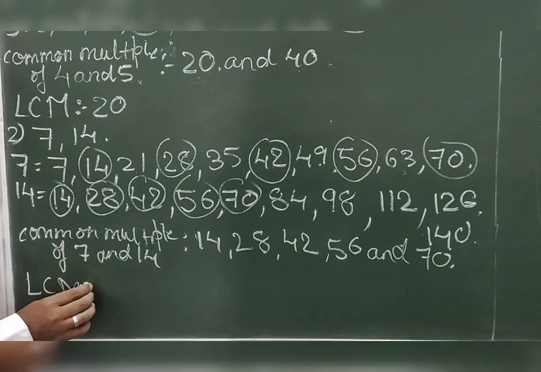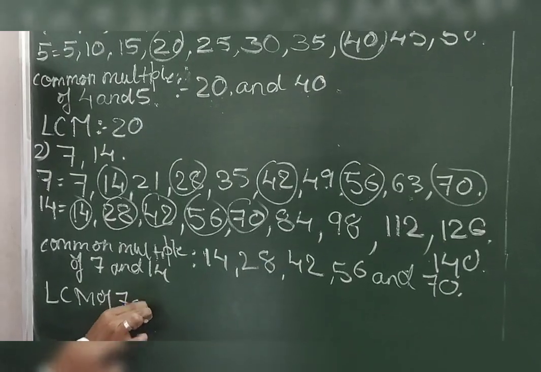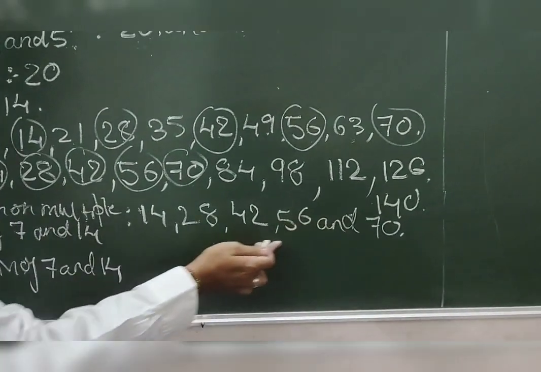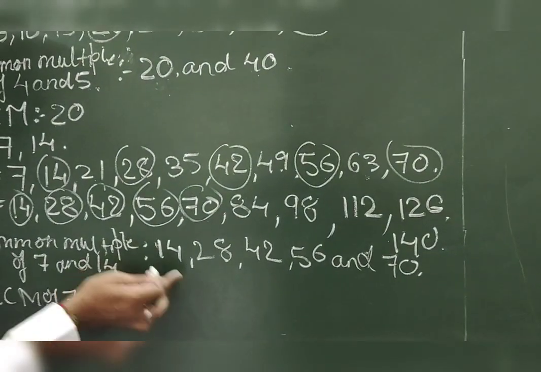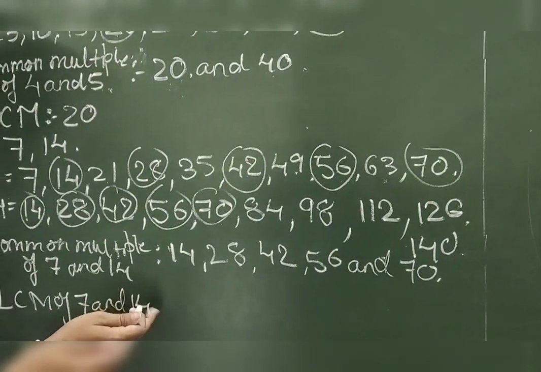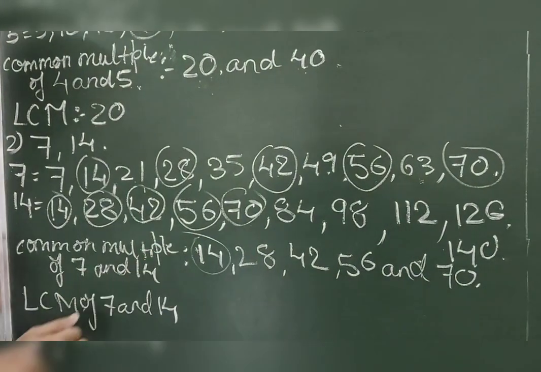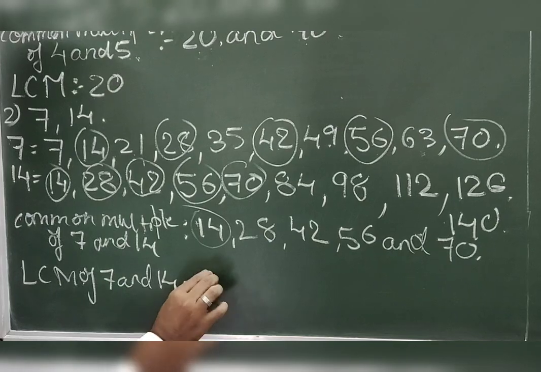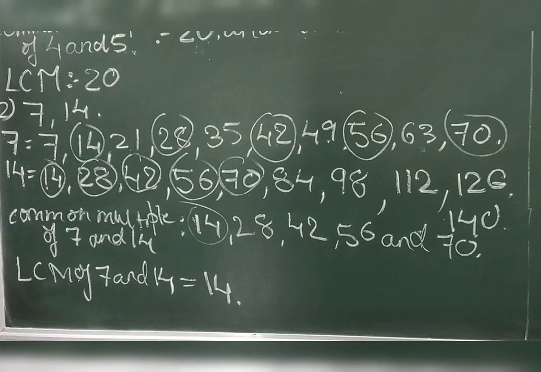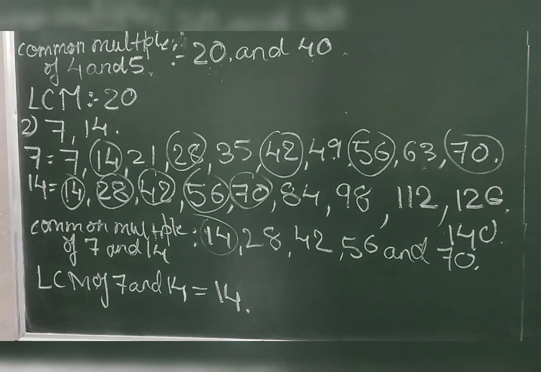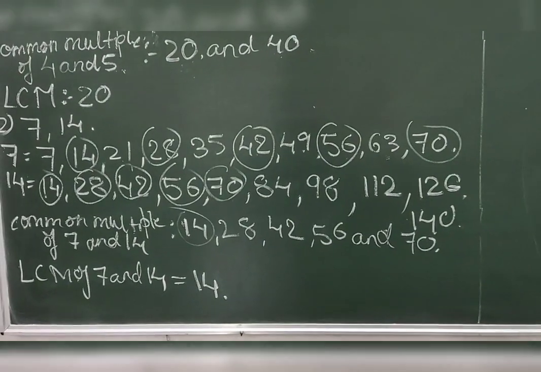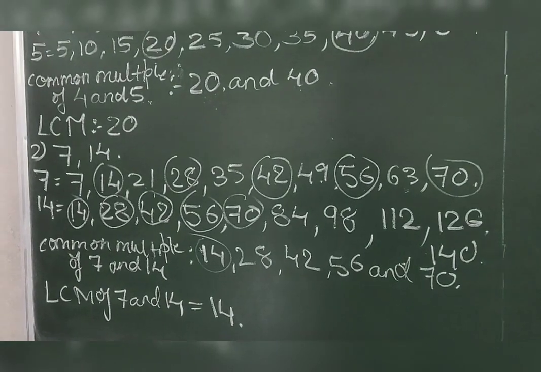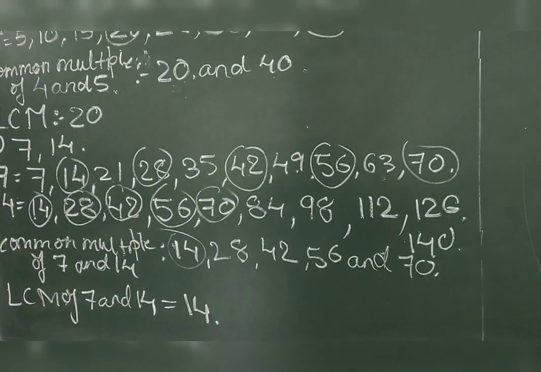If you want to find out the LCM of 7 and 14, from these numbers find out the smallest one, means the least one. Out of these the smallest number is 14. So the LCM of 7 and 14 is 14. Understood, students? This way we are supposed to find out the LCM, and we are supposed to list the common multiples.